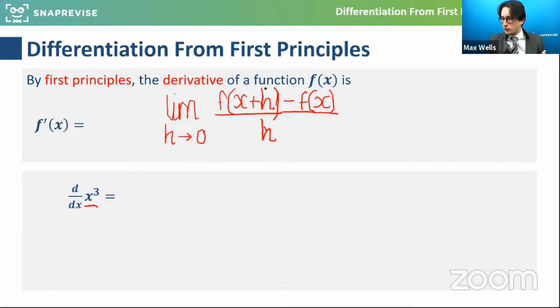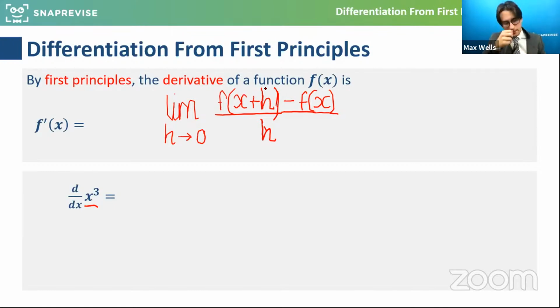And then we know that the gradient is the change of y over the change of x. So for that scenario, it's f of x plus h minus f of x, the outputs of both, divided by the small change h. And we're making h smaller and smaller to essentially close the gap and algebraically limit it to what it's doing at that specific point. Who has seen that formula for first principles before?